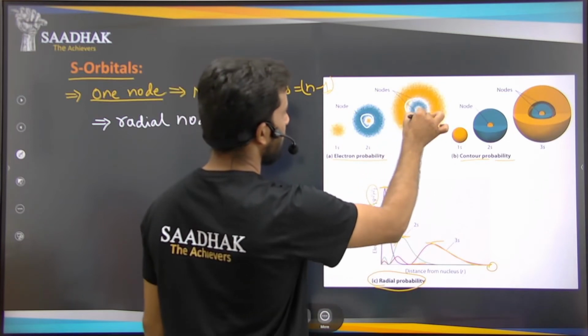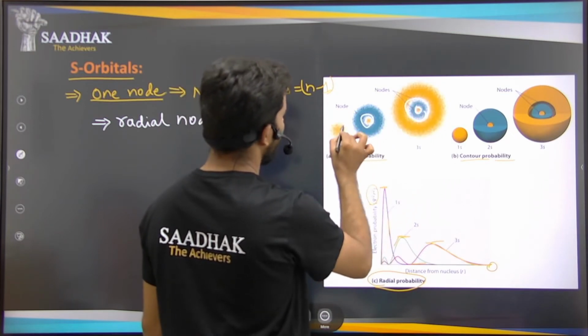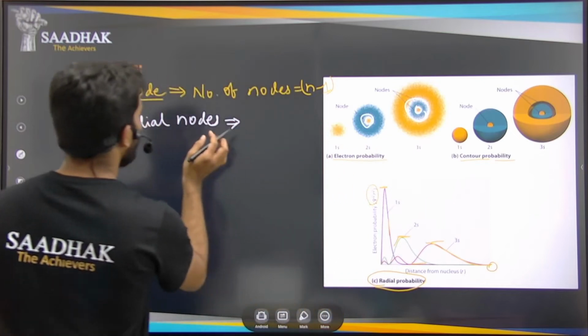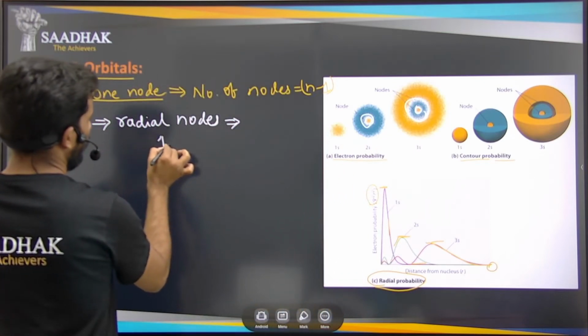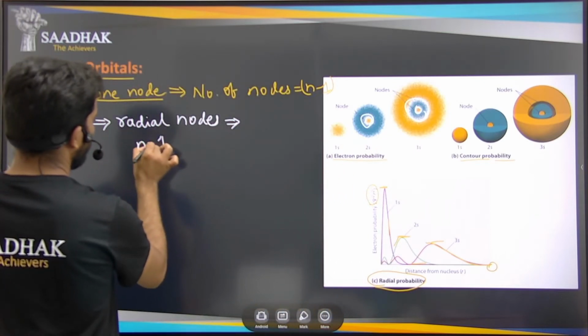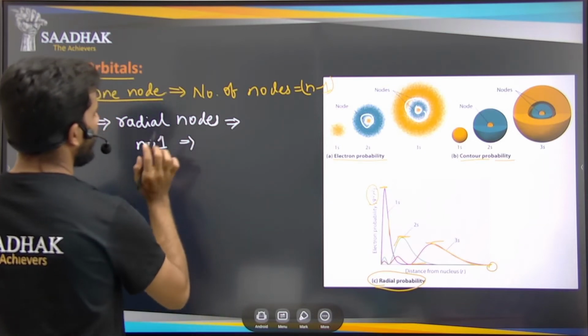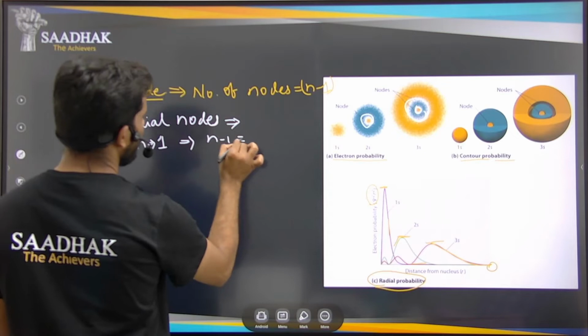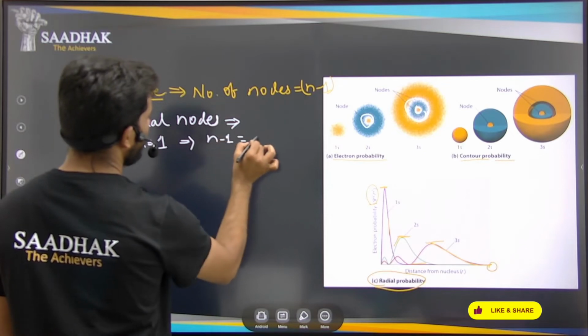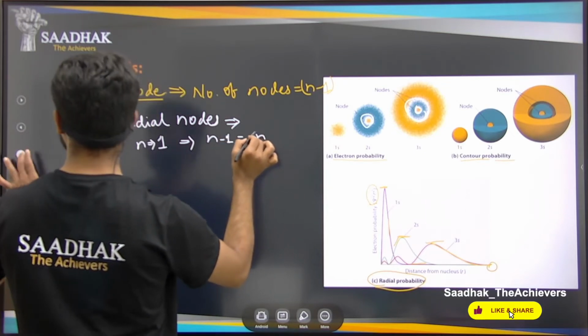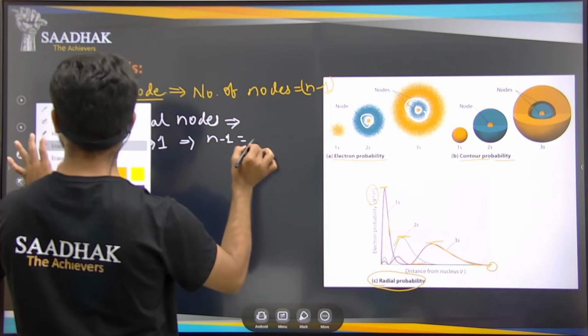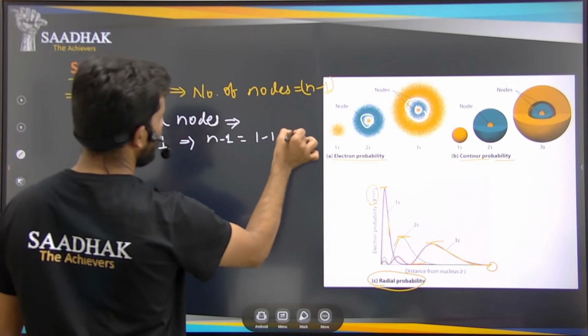For n equals 1, the 1s orbital, the number of radial nodes is n minus 1, that is 1 minus 1, which is 0.